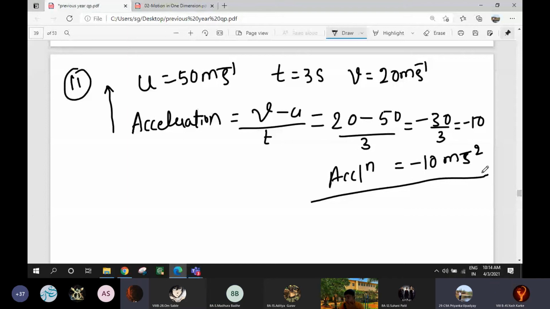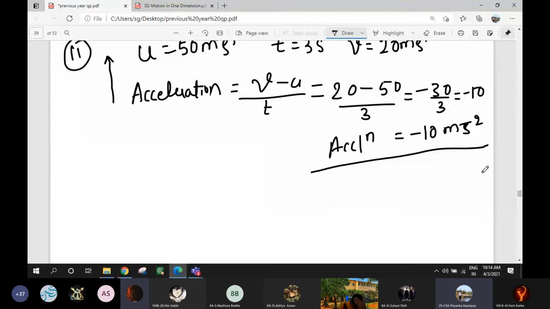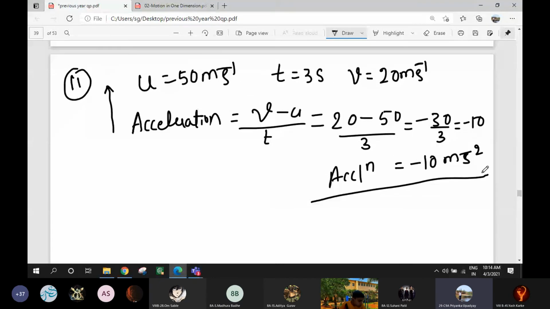See, the real thing is, when you throw something in the upward direction, as I have told you, due to deceleration, what happens? The velocity decreases with time, correct? So when the velocity decreases with time, it means your initial velocity will be greater and final velocity will be smaller.